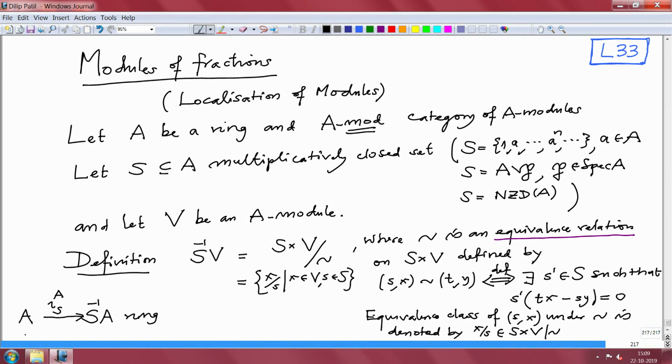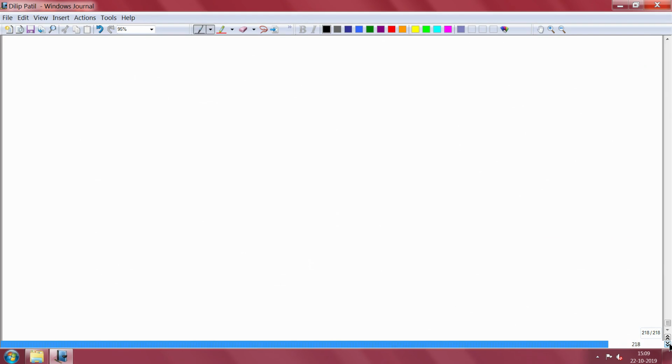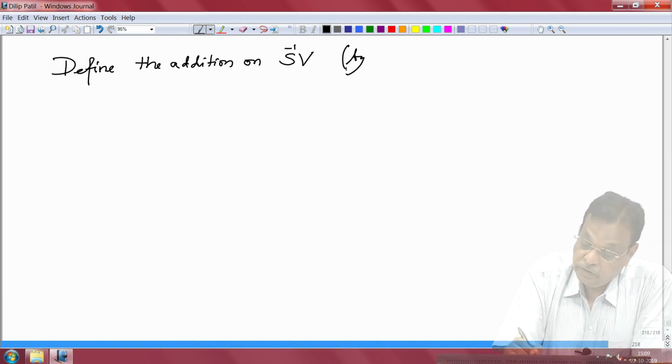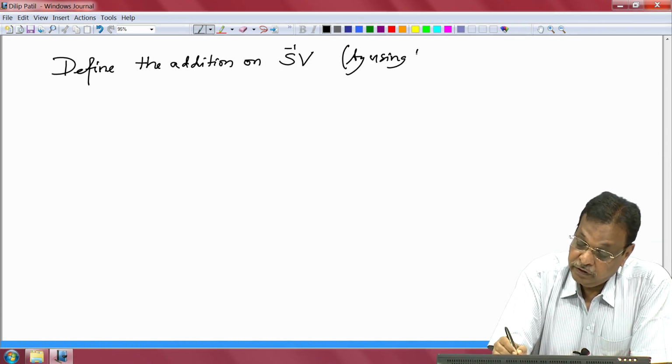We had a module V here, and we have defined a module S inverse V, and I want to check now that this has a natural structure of S inverse A module. So define, first of all, the addition